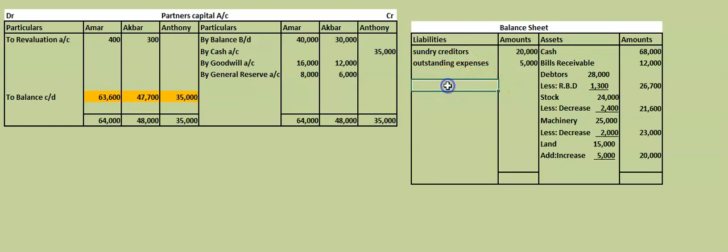Then capitals. Capitals of the partners will change now. It will not be same as the old. We have to take the new ratio, new capital. Capital of Amar we will take here. So Amar's capital will be how much now? 63,600.